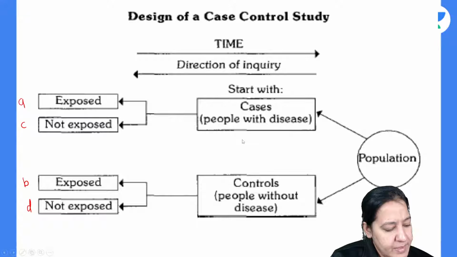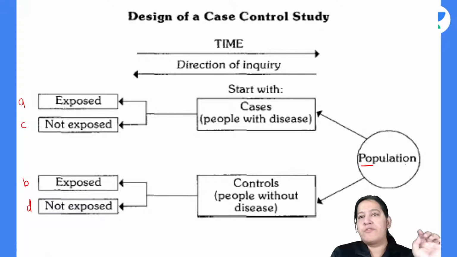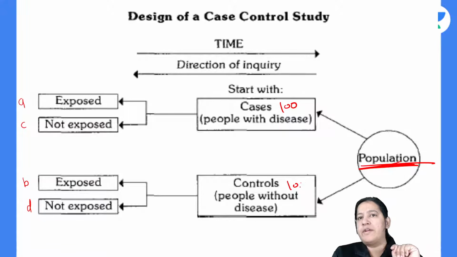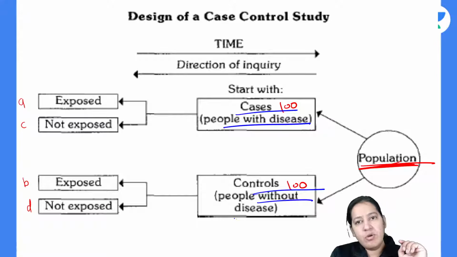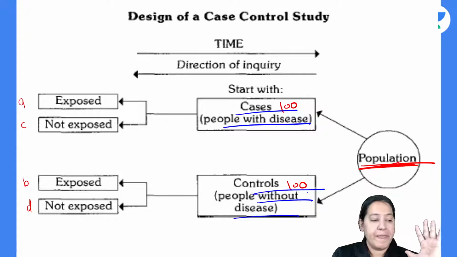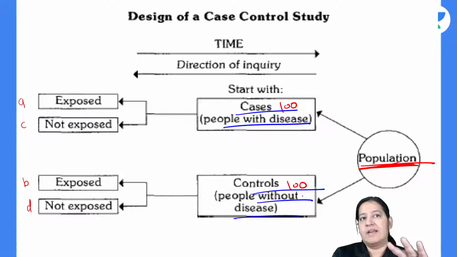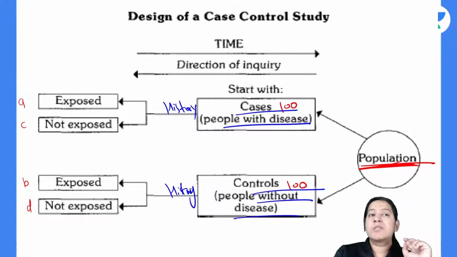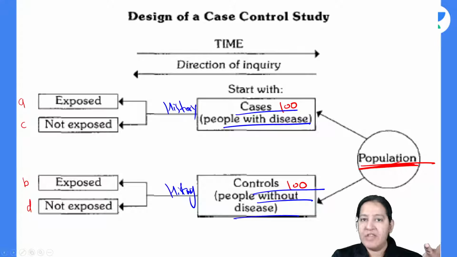So you are starting from this point. From the population, you took 100 cases. From the population, you took 100 controls. What are cases? Cases are the persons with disease. What are controls? Controls are the persons without the disease under study. You are taking the history from them also. The history is about exposure to the risk factor.